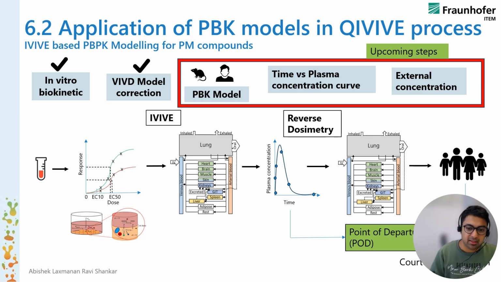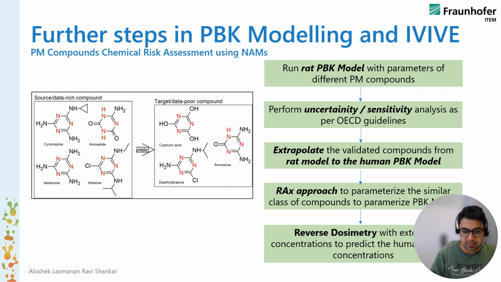Then we have to further simulate an external exposure scenario from varied database sources for drinking water and groundwater concentrations, and then compare the plasma concentration from this external exposure to the in vitro test assays. So these are the upcoming steps in my workflow.